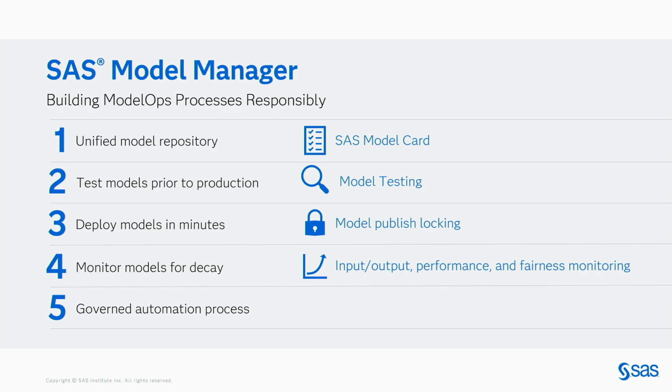We have performance monitoring, where we can monitor changes in the input distribution, the output distribution, and performance. And just brand new as of March, we now have fairness and bias monitoring as a part of the performance monitoring report, so that you can use this information on changes in fairness and bias to determine when it is time to refresh your model.